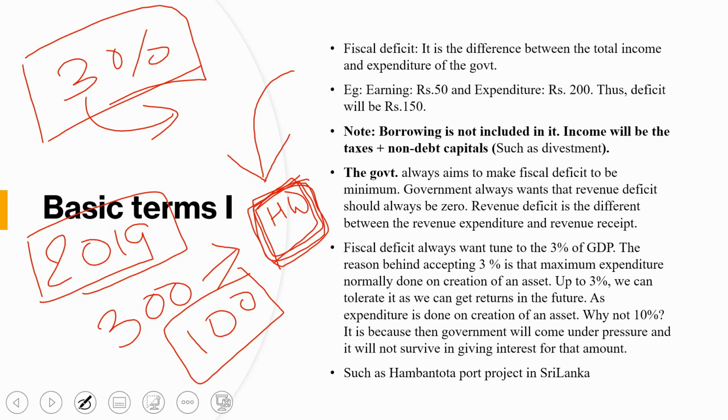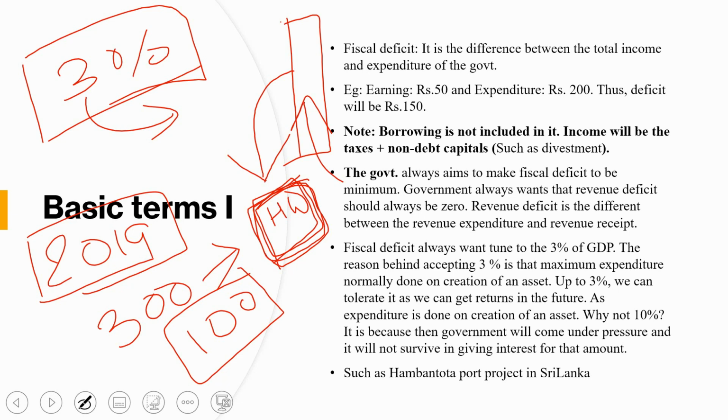If, let us suppose, there is no private player coming, it may happen that the government will apply a toll tax. Or, let us suppose, by the construction of a highway, many trucks and transportation will follow this route, and due to this the earning of the government will increase, okay.